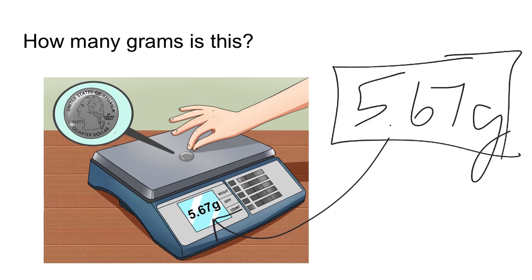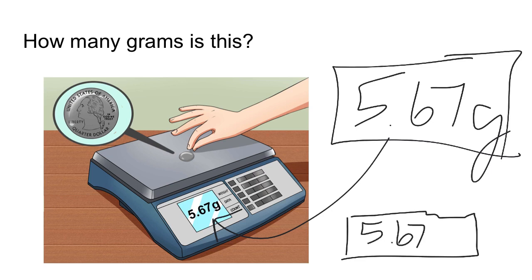But there are some scales that do go to farther place values. So maybe, if we bought a really expensive scale, we'd have something that goes 5.6789. Maybe it gives us 4 decimal places. We have to pay for those extra decimal places, but that is a very much more precise instrument than one that has 2 decimal places, because we can measure farther.